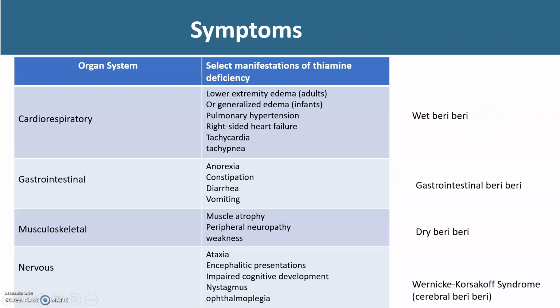Now, what's important to remember is that while a case of beriberi may be classified as wet beriberi, for example, because the prominent symptoms are related to the cardiovascular system, the patient may also exhibit ataxia or muscle weakness. So they may exhibit symptoms from other classes or types of beriberi.